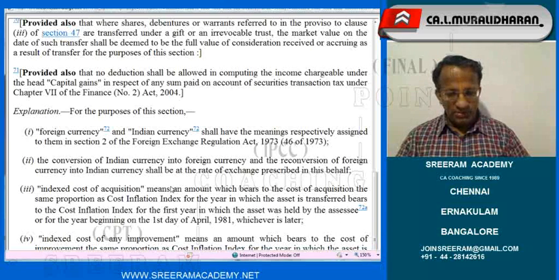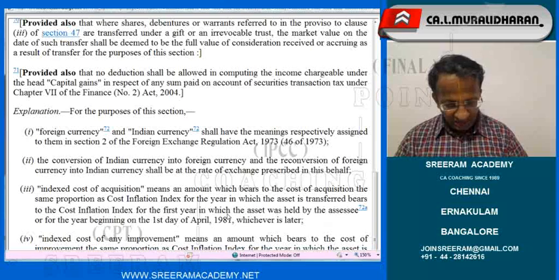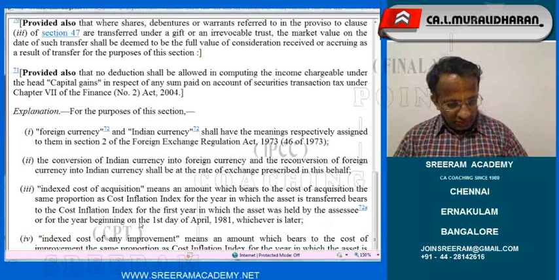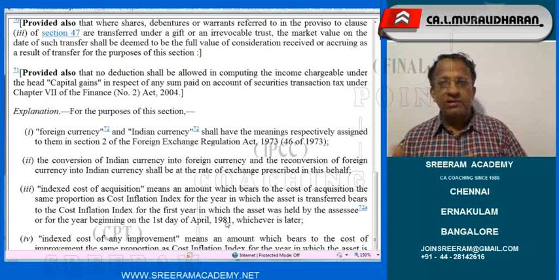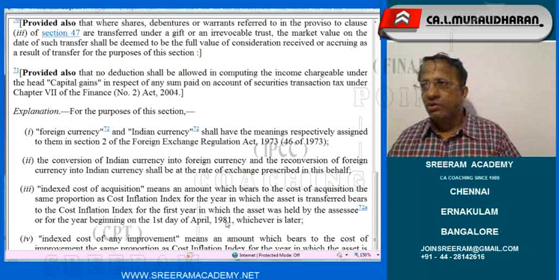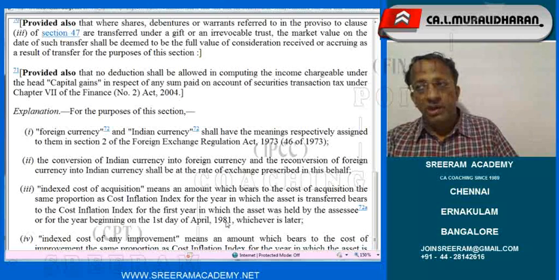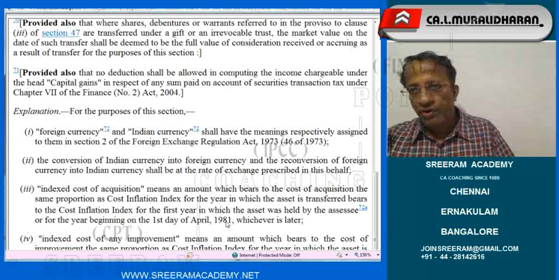It bears to the cost of acquisition the proportion of the cost of inflation index of the year in which the asset is transferred to the cost of inflation of the first year in which the asset is held by the assessee, or 1st of April 1981, whichever is later. So when Mr. A received this asset for the first time, the index prevailing on that date is 140.